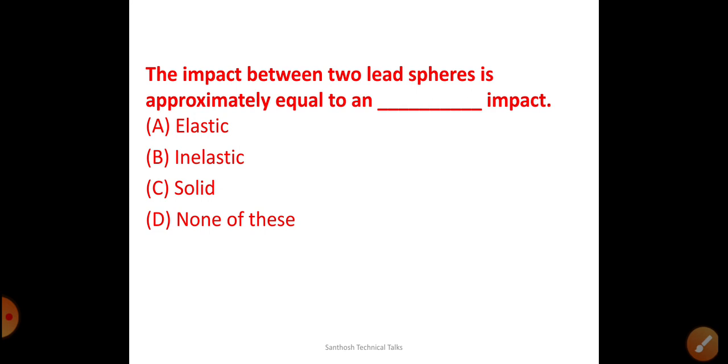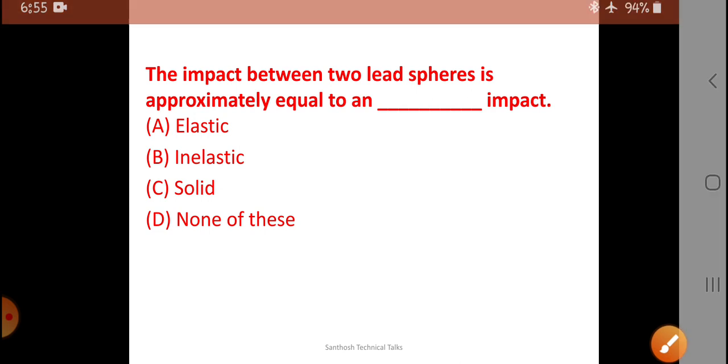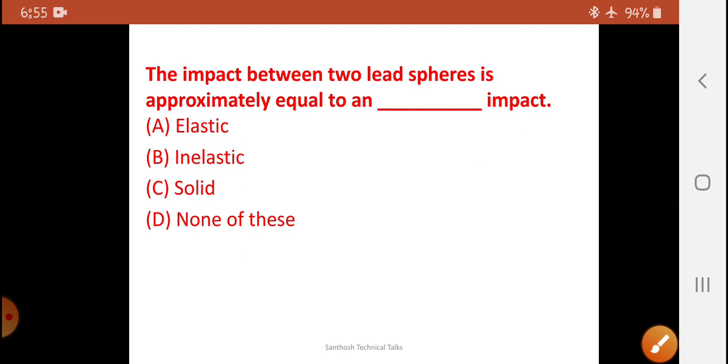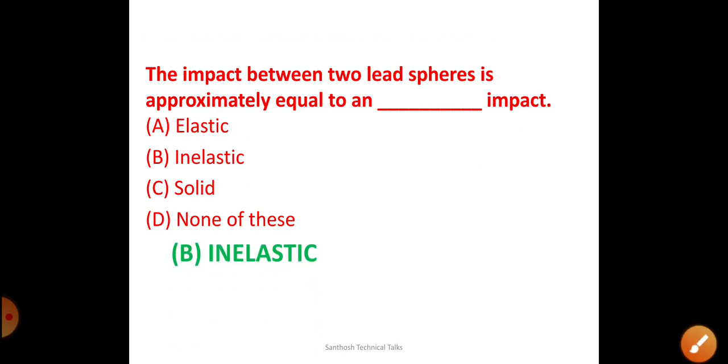Next, a very superb question. The impact between two lead spheres is approximately equal to an dash impact. We know that we have two lead spheres, both impacted against each other, and it is equal to an inelastic impact. So it is a plastic impact. The coefficient of restitution of these two solid spheres is 0.